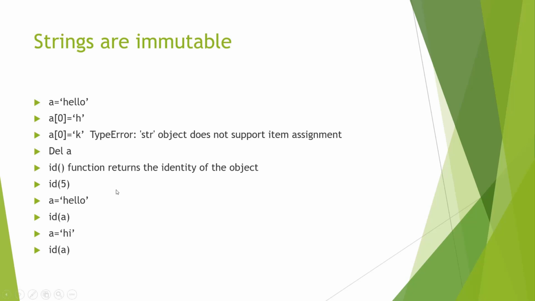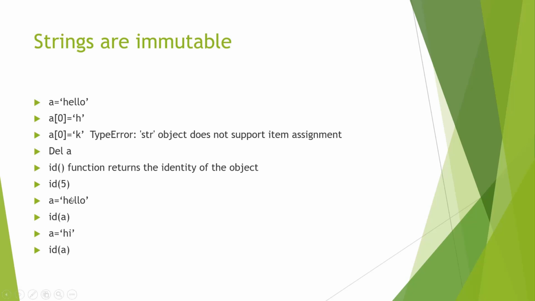Now I said strings are immutable, so we cannot change the value of a string. We cannot change any one character within a string, but we can delete the string and change the whole value. So what happens when we change the whole value? Let me show you here.